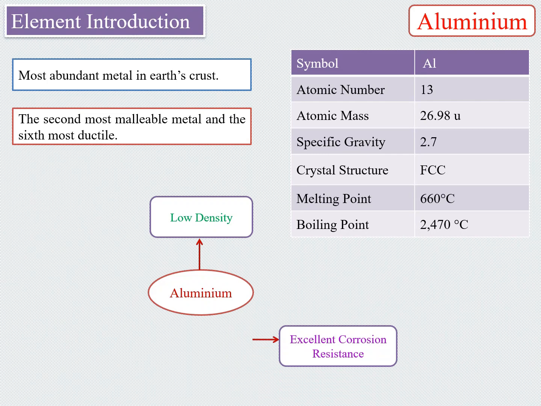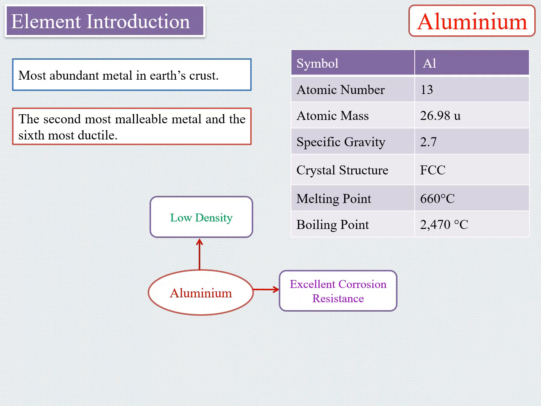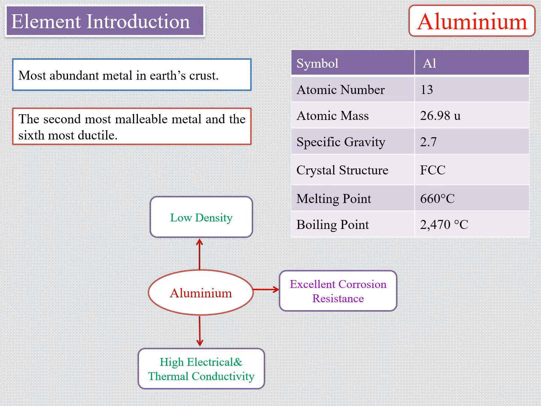The next one is excellent corrosion resistance, and the other property is high electrical and thermal conductivity, and these are non-magnetic in nature, and these are easily recyclable metals. This is because the remelting of aluminum scrap consumes only 5% of the energy required to make primary aluminum from bauxite.